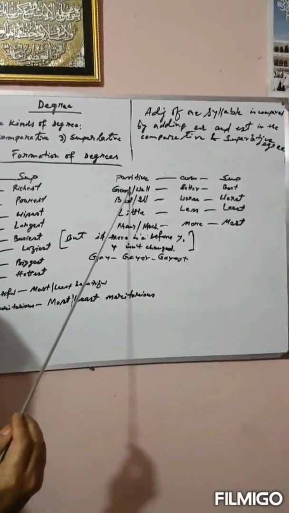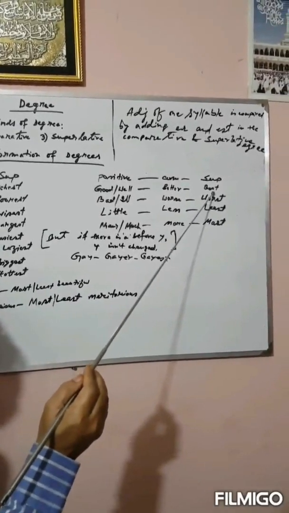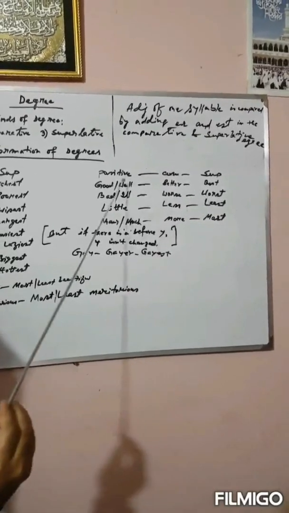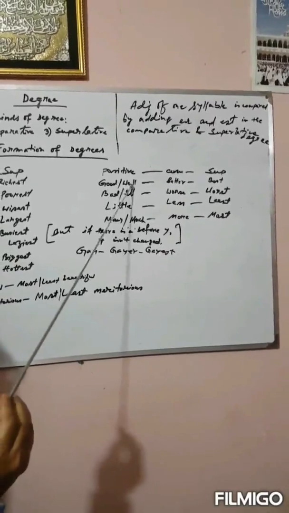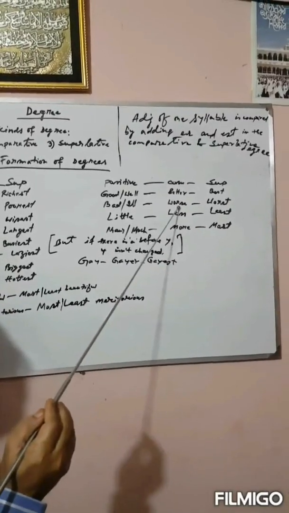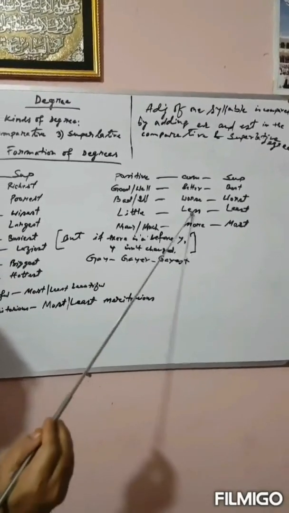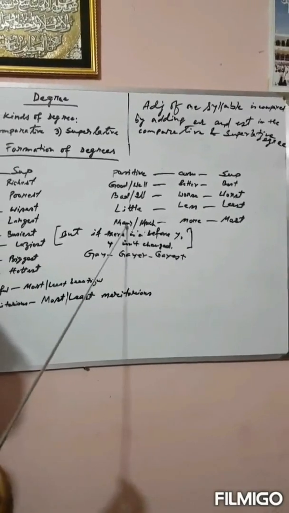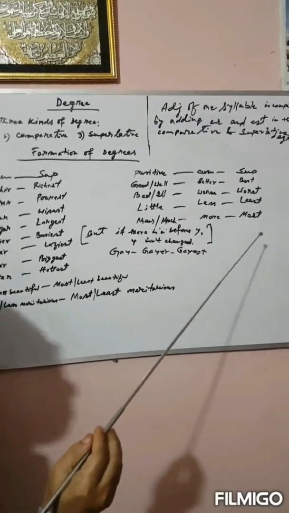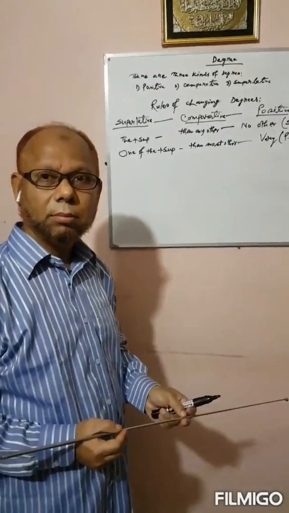That is, good, positive form, better, and superlative form best. Comparative and superlative forms don't come from the positive form, good or well. Similarly, bad, the comparative form will be worse and worst. Little, less, least. For many and much, more and most in the comparative and superlative form. These are called irregular comparison.